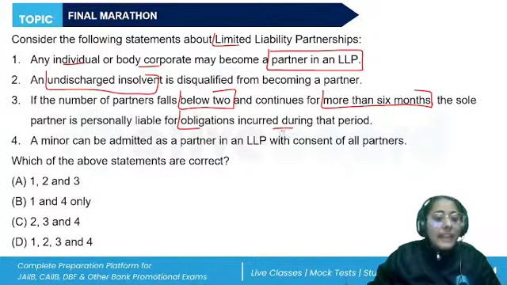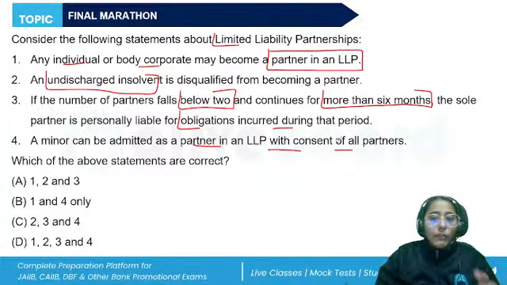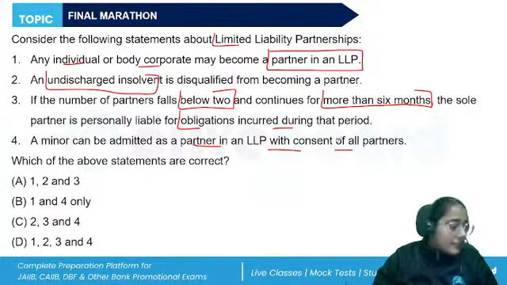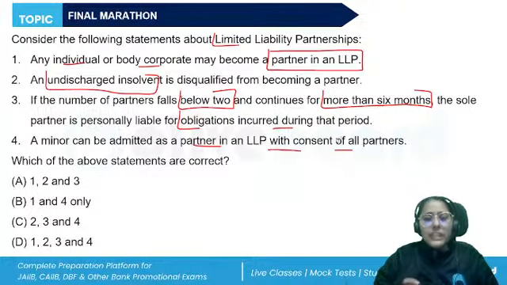Four, a minor can be admitted as a partner in an LLP with the consent of all the partners. When we talk about the partners in an LLP, answer this question. Meanwhile, I'll explain the concept. Which of the following are correct? 1, 2, and 3; 1 and 4 only; 2, 3, and 4; or 1, 2, 3, and 4.